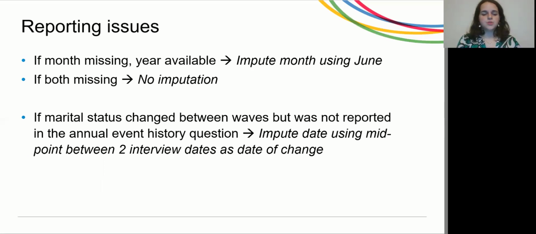About reporting issues, if the month is missing and the year is available, we use June as the month and we imputed it. But if both month and year are not available, then no imputation was made. Also, if a marital status changed between waves but wasn't reported, we impute the date using the midpoint between the two interview dates as the date of change.